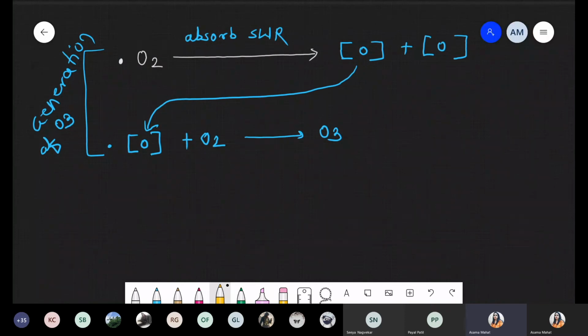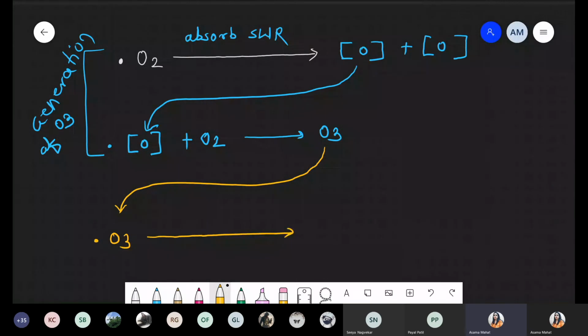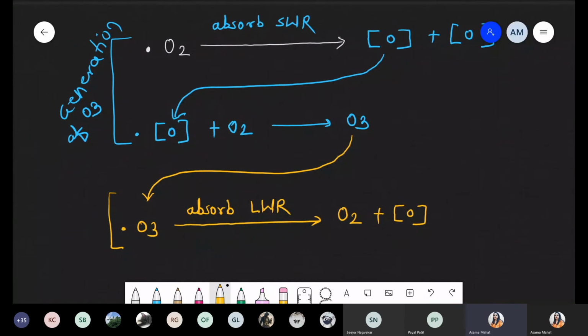Now in the second diagram, what happened? For example, that ozone, that is O3, we are talking about the third reaction. Now that O3 absorbs long wave radiation, and when it absorbs the long wave radiation, again it is converted into oxygen and the nascent oxygen, right? And such a state is called dissociation of O3.